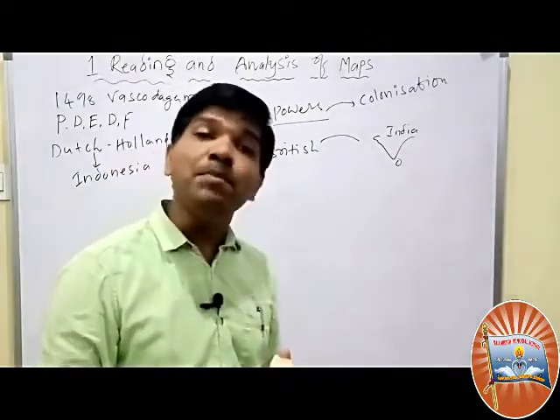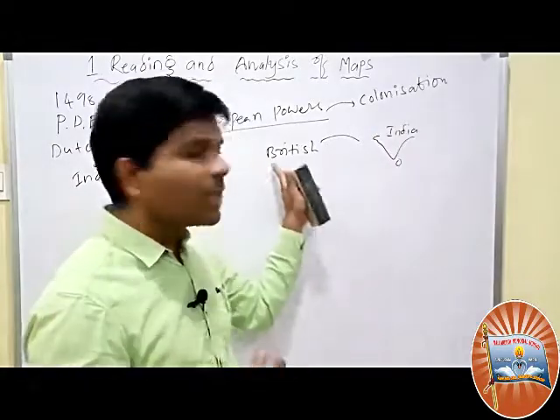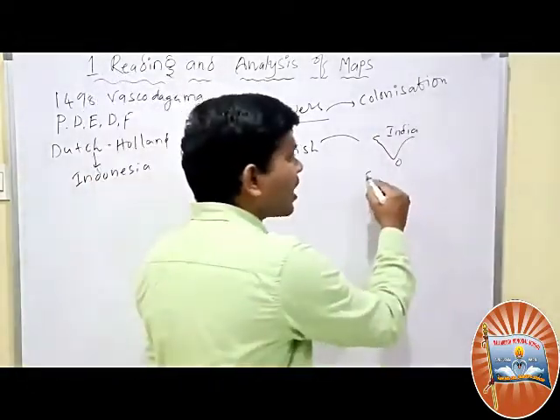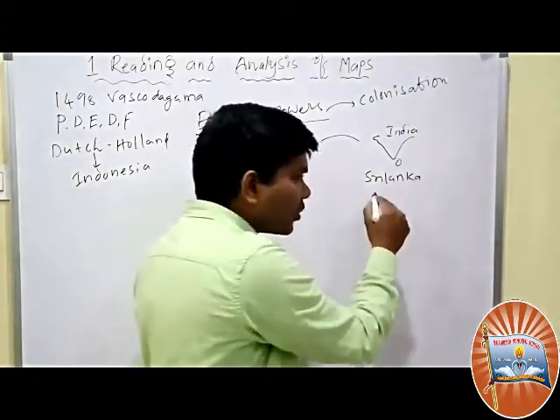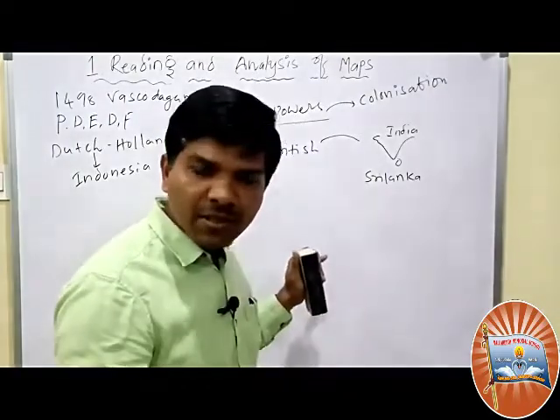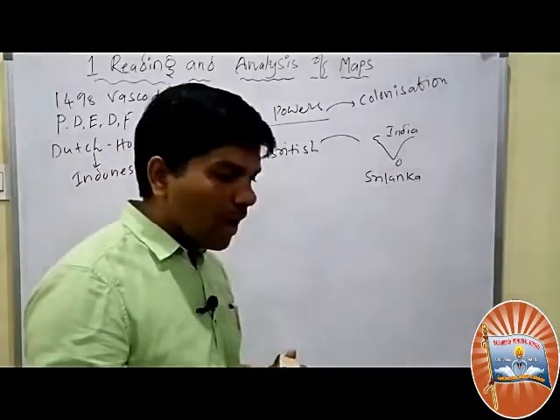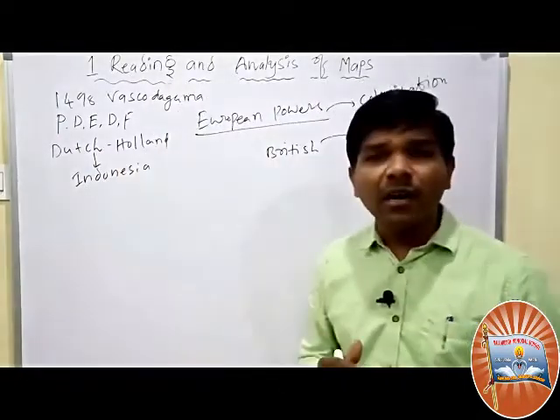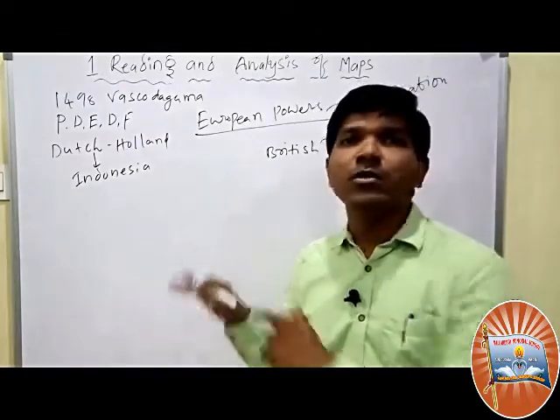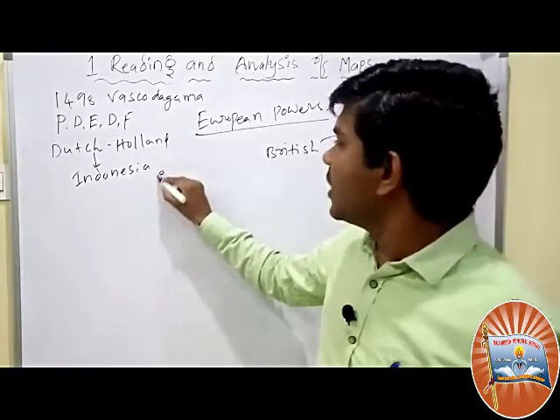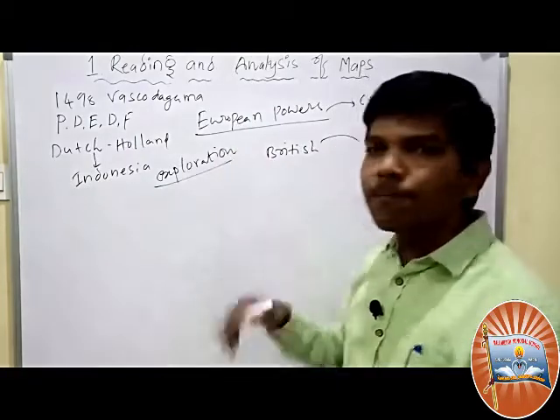These countries became imperial countries, and the ruled countries became colonies of the imperial countries. Like Sri Lanka also became a colony of Britain, and Bangladesh, Indonesia, Vietnam, Egypt. So many countries came under the control of European powers. How did these European powers know about Sri Lanka, Singapore, Malaysia, Indonesia? Because of the maps. They used maps for exploration.